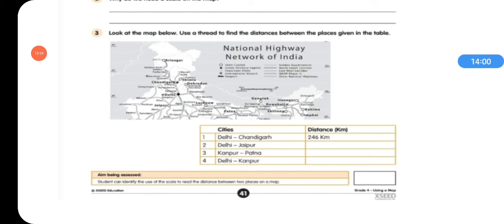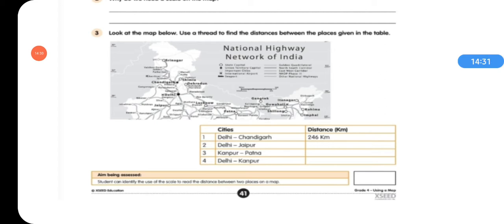If the distance between the two marks on the thread is 500 kilometer as given in the scale of the map, then what is the distance between New Delhi and Jaipur? What do you think? Is the distance double, equal or half? If you keep the thread, you will know the answer. So the distance between New Delhi and Jaipur is almost half the distance between the two marks on the thread,